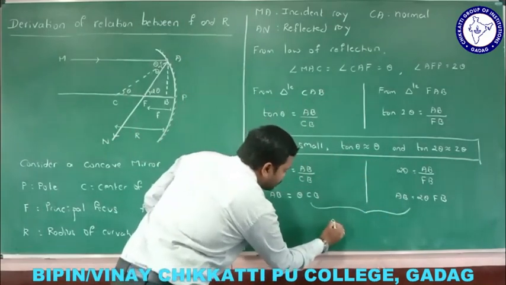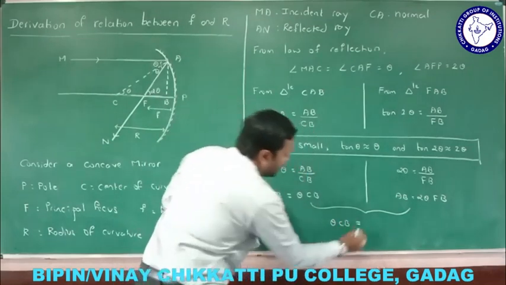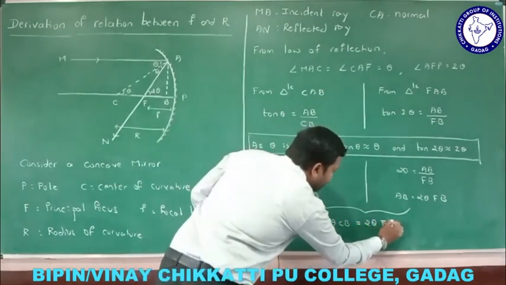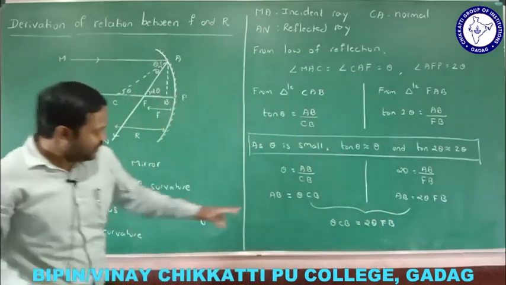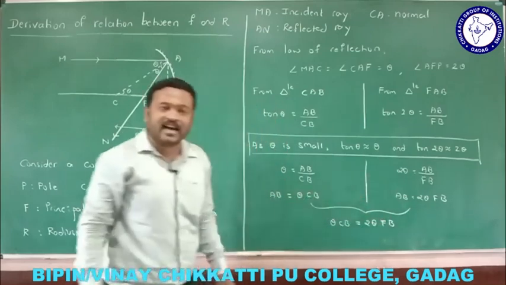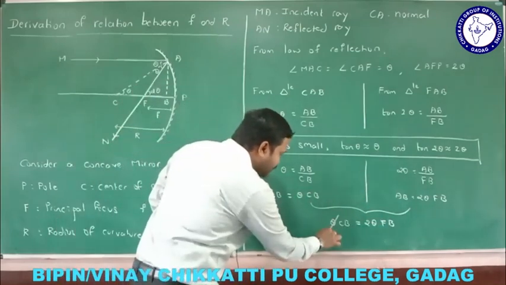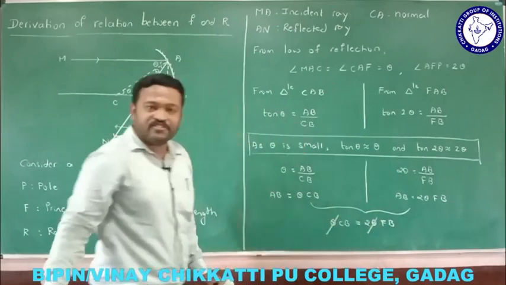So theta into CB is equal to 2 theta into FB, and in both the cases, theta and theta will get cancelled.